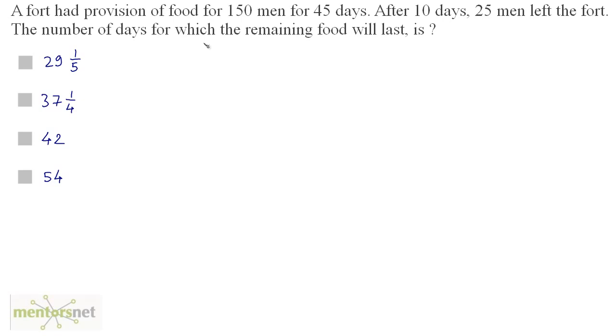A fort had provision for food for 150 men for 45 days. After 10 days, 25 men left the fort. The number of days for which the remaining food will last is. So we have again two quantities here. We have number of men and the food availability in days. Now the more the men, the more food will be consumed and the less will be the food availability in days. So the number of men is inversely proportional to the food availability. Now we have been asked what is the number of days for which the remaining food will last. Let this remaining food last for X days.